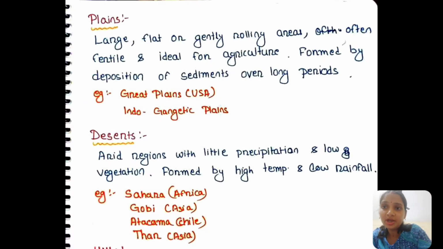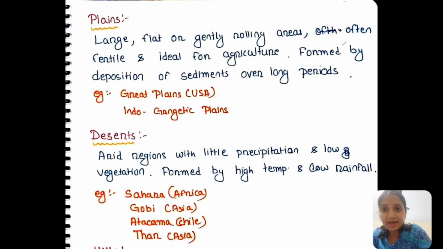Then come the deserts. What are deserts? Unlike the plains, they are very infertile in nature, and they are in arid regions. Deserts have very little precipitation or rain and very low vegetation. They are formed by high temperature and low rainfall.